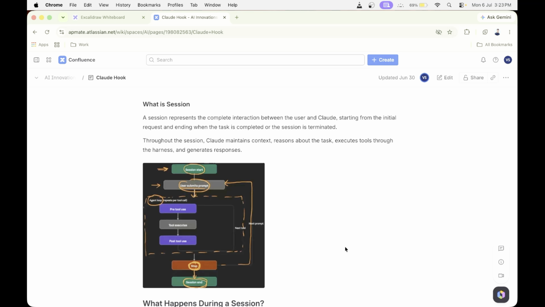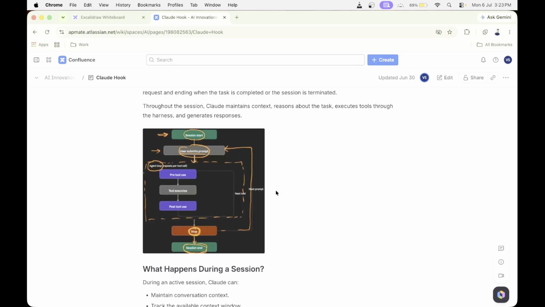Think of it as a workspace where Claude keeps track of everything happening during your conversation. Instead of treating every message independently, Claude uses the session to understand the context, process your request, and produce an accurate response. Whether you are asking a simple question or building an entire application, everything happens within a single session. That's all about a session.